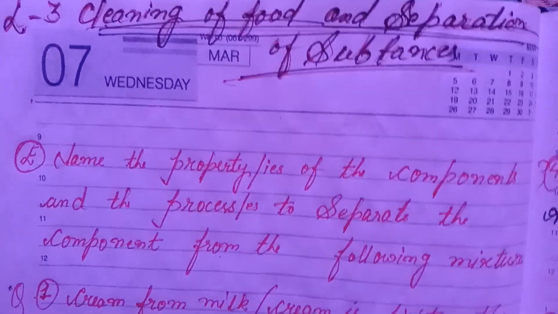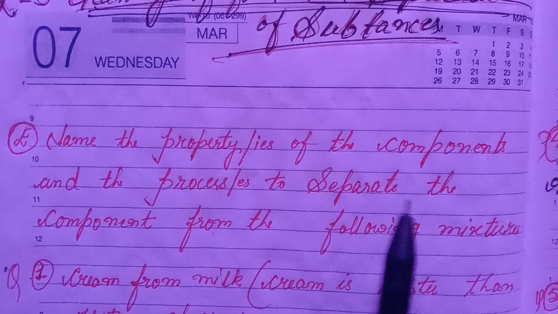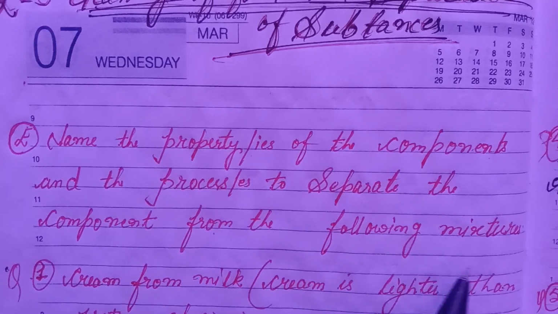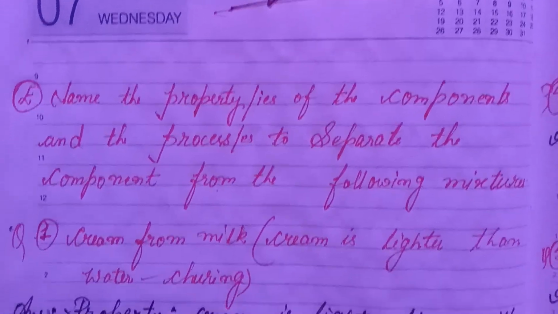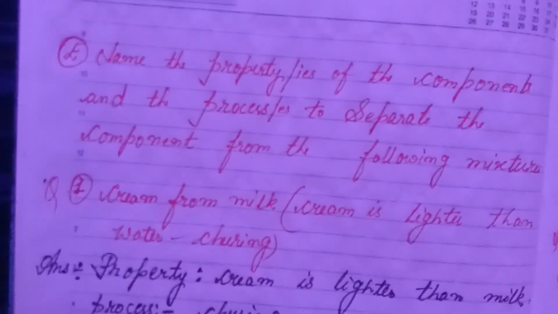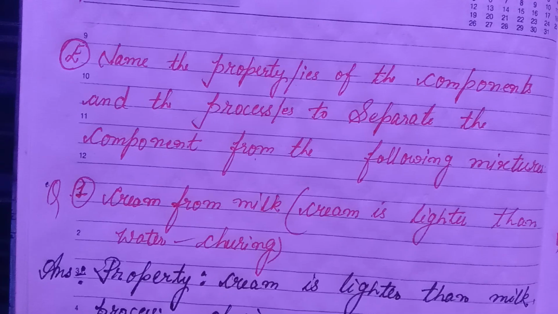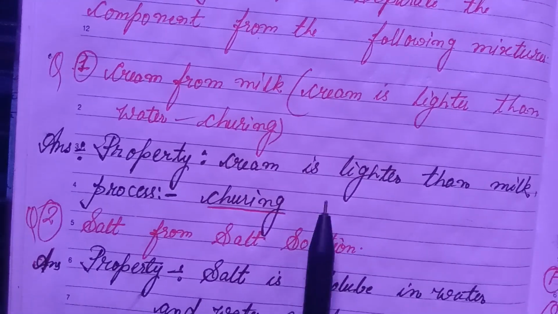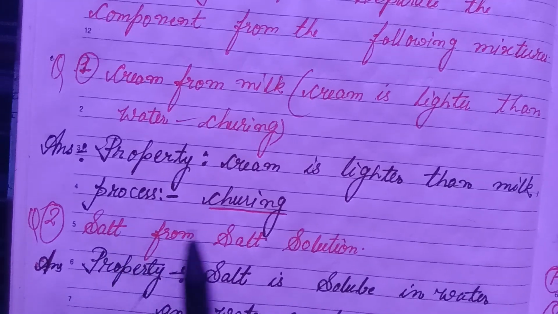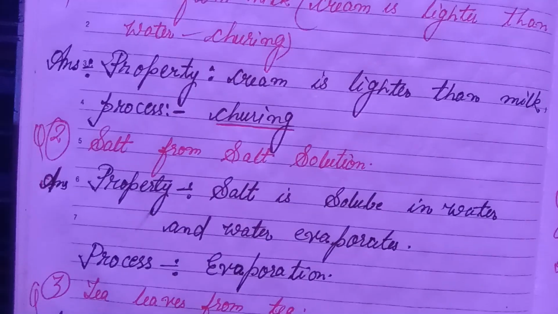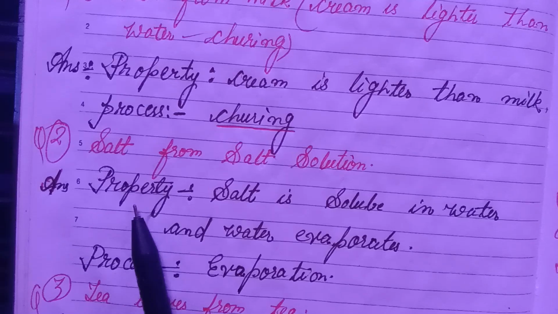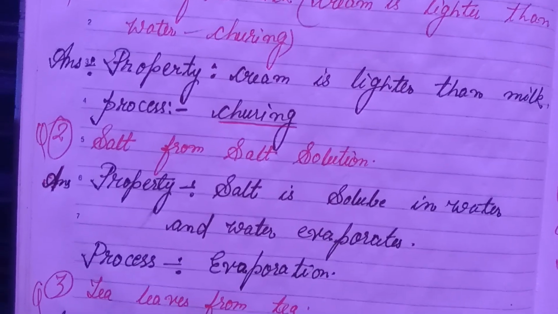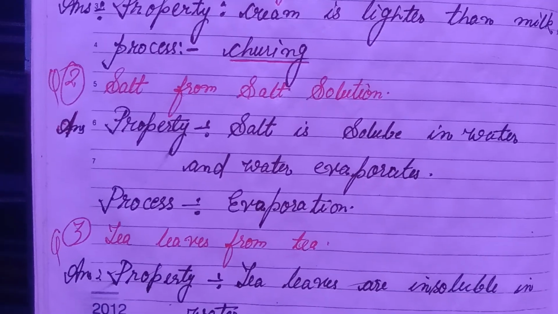Chapter 3. E. Name the properties of the components and the processes to separate the components from the following mixtures. First, cream from milk. Cream is lighter than water. Answer, property: cream is lighter than milk. Process: churning. Second, salt from salt solution. Property: salt is soluble in water and water evaporates. Okay student, process will be evaporation.